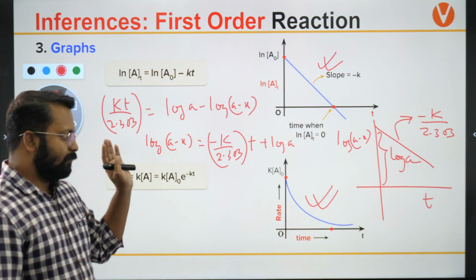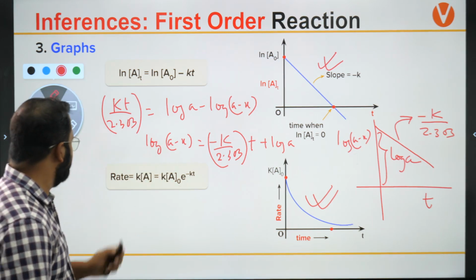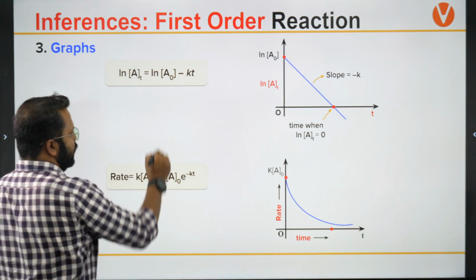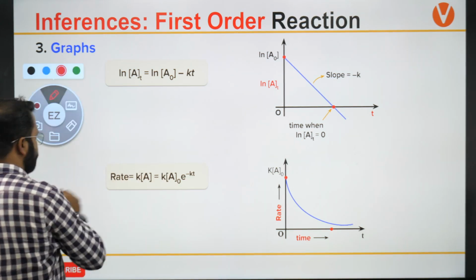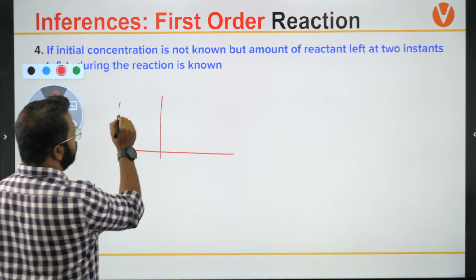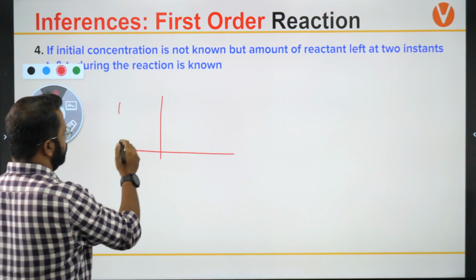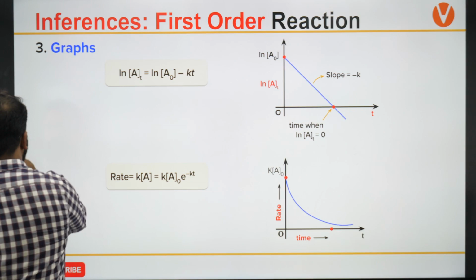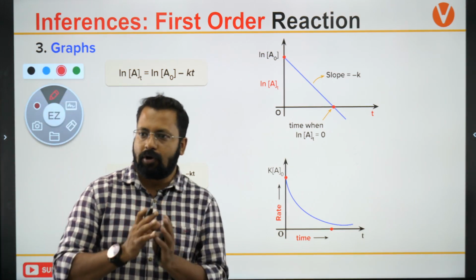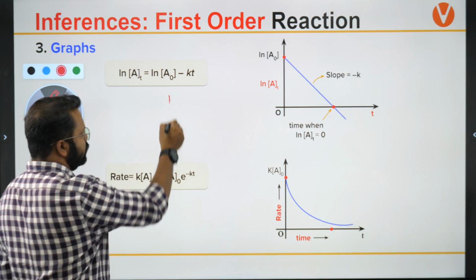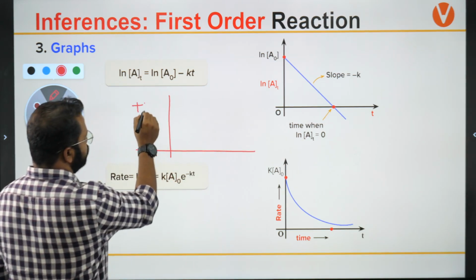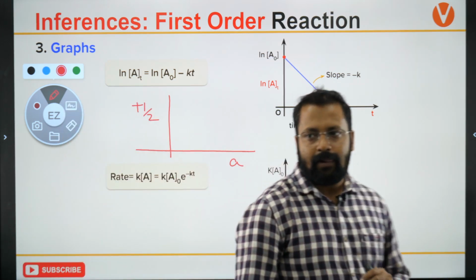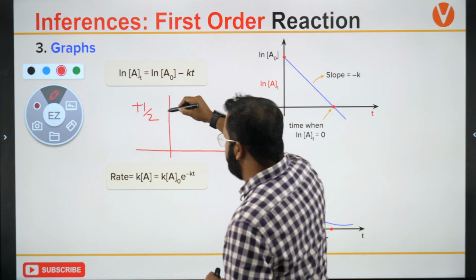Clear? Are the plots clear? What will be the plot for t half versus A? If I try to draw a plot of t half versus A for a first order reaction, what will be the plot?